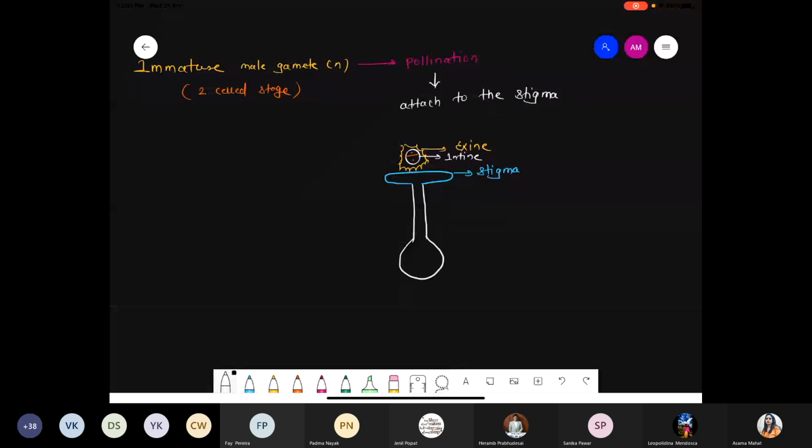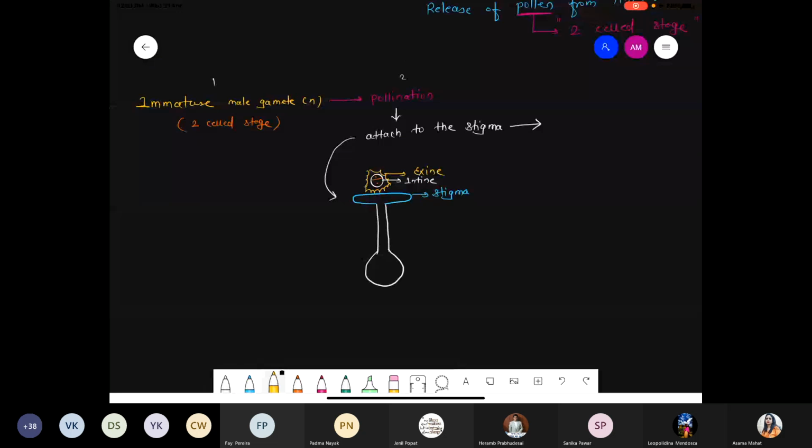the attachment, okay, this one. And next scenario, please write down all this information in a flowchart. Number one, number two, number three. So when it is attached to the stigma, now it undergoes which one? That is the pollen, which is the immature one. So pollen basically undergoes the second mitosis process.